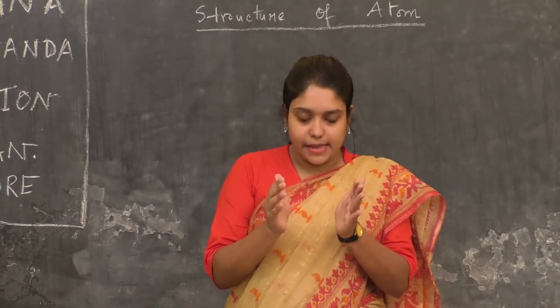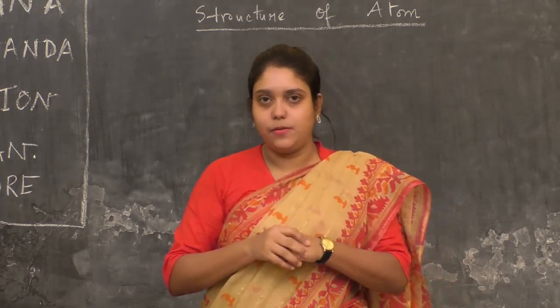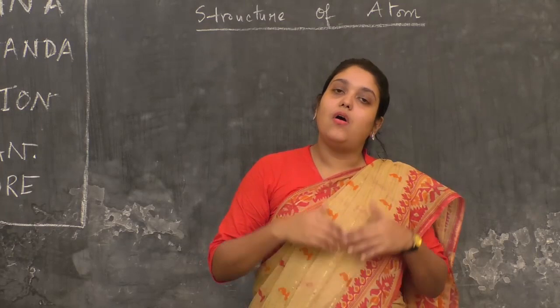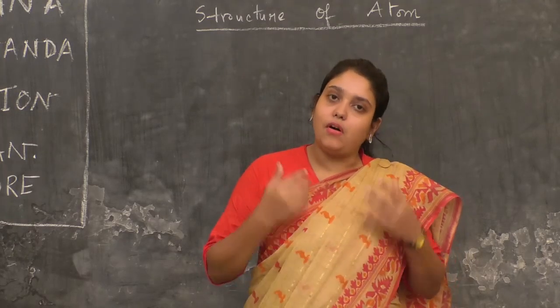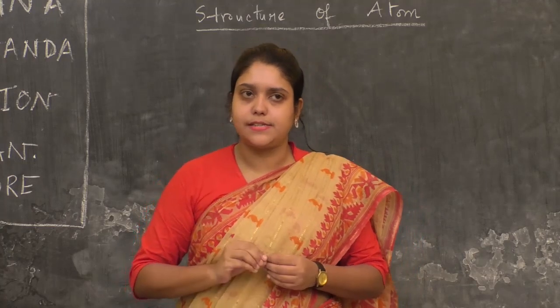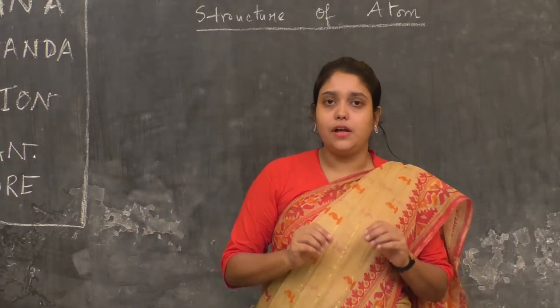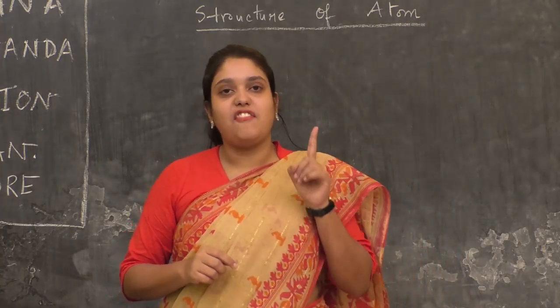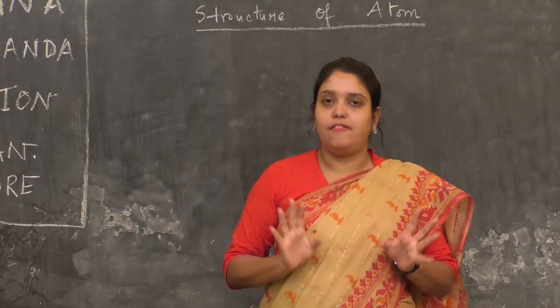What I am trying to say is that the ratio of charge and mass for all the electrons of all the materials is the same. This is the proof of the fact that the electron is a fundamental particle of an atom.